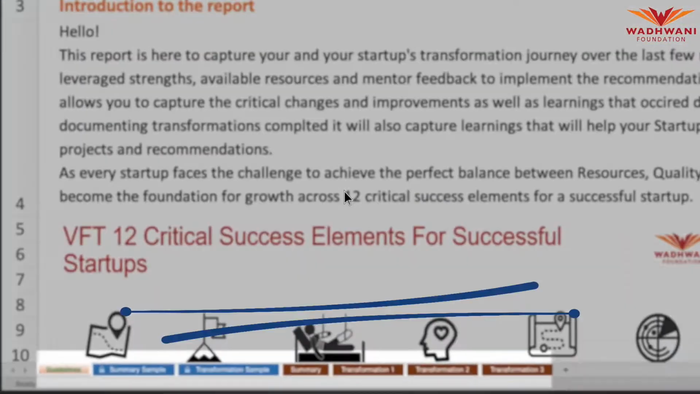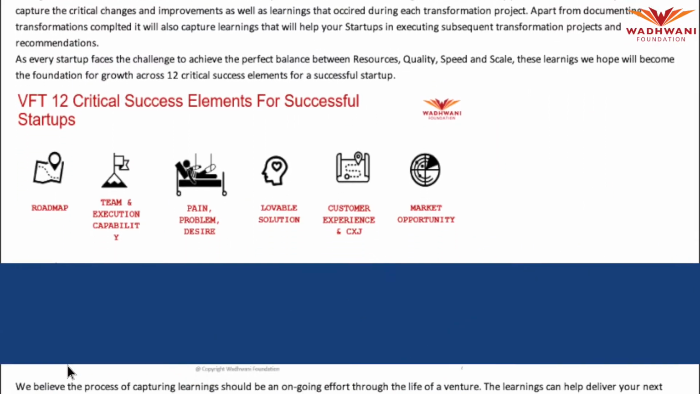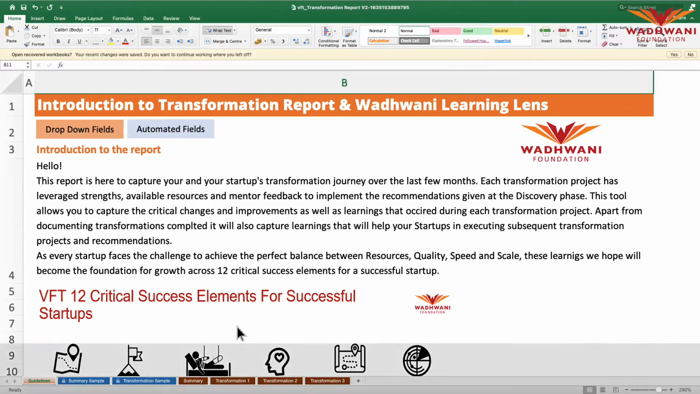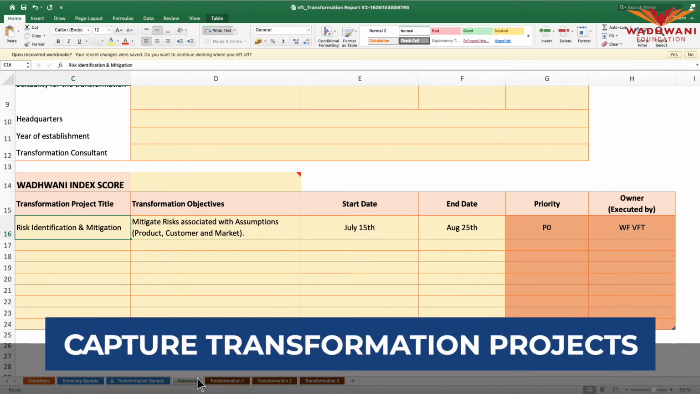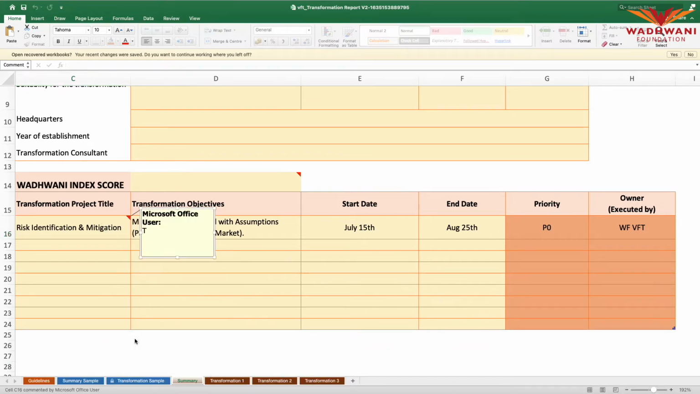This tool has 7 sections or tabs. The guideline page contains instructions that help you understand how to use this tool. The summary page helps you capture the different transformation projects undertaken as identified in the discovery report. In case of changes, do add a comment to reflect the same.